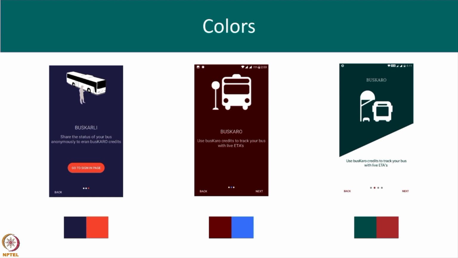To make an immediate association between our app and transit by DTC buses, we decided to take inspiration from the DTC buses which are red and green in color. After multiple rounds of testing using the material design tool, we narrowed down on our color scheme: turquoise and red-orange.